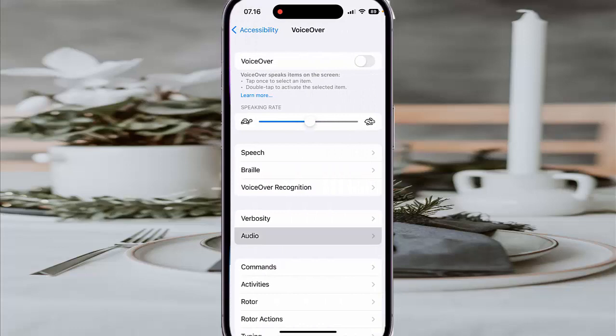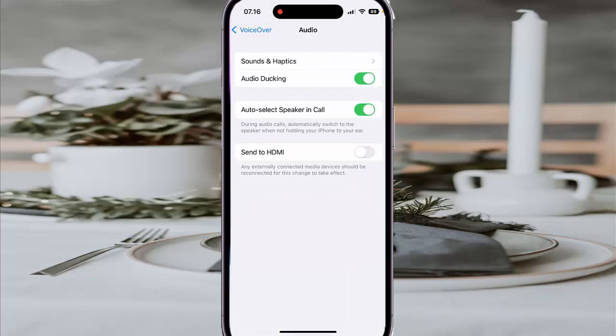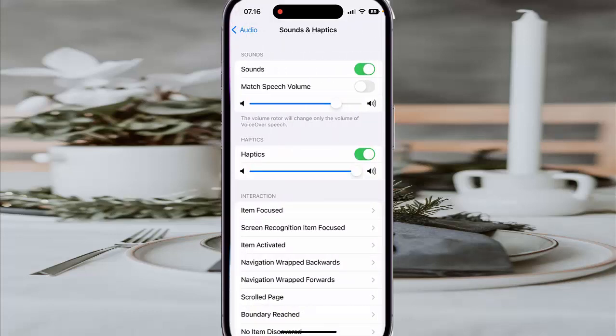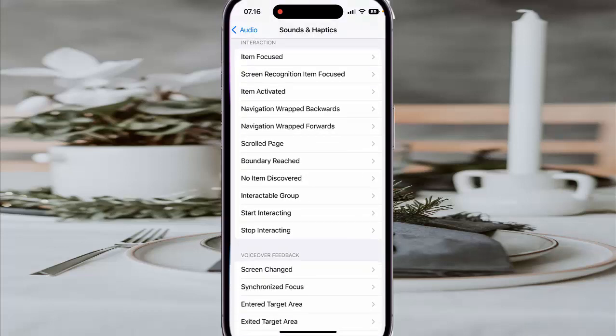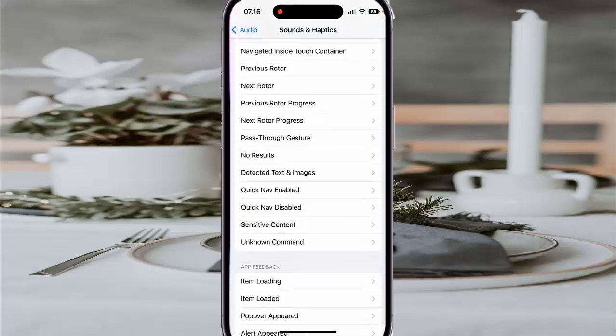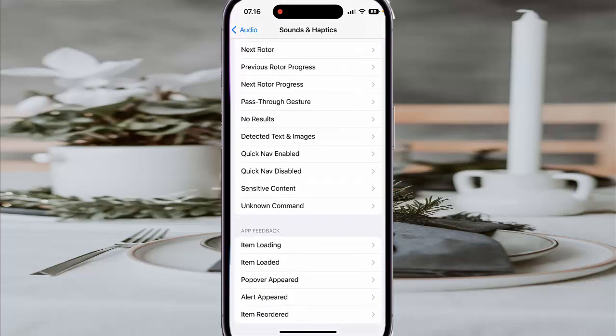Select Audio, and then tap Sounds and Haptics. Scroll down the Sounds and Haptics screen, find Quick Nav Disabled, and then tap Quick Nav Disabled.